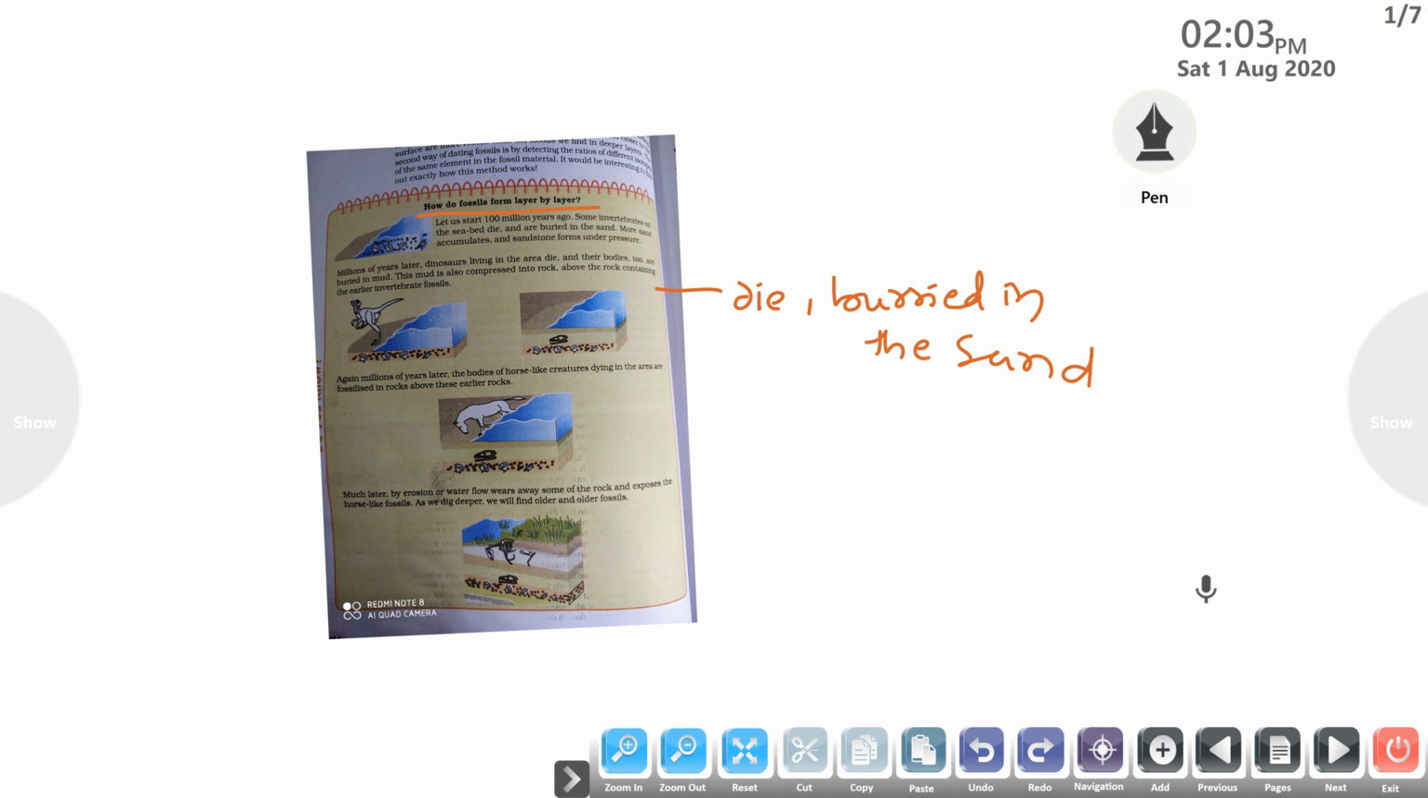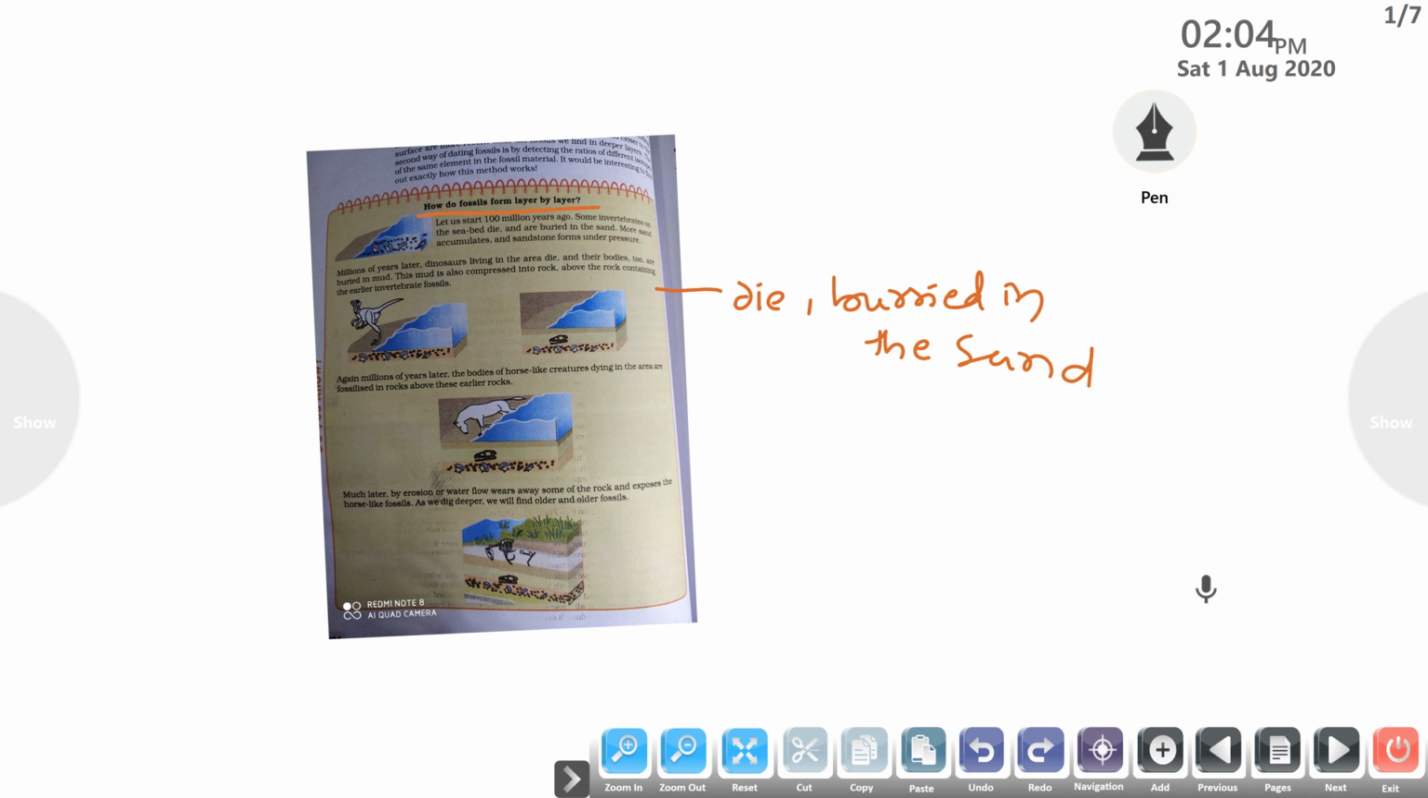In the same way, millions of years later, the bodies of different animals, like the horse and other creatures, die in the area and are fossilized in rocks above these earlier rocks. This is also the formation of fossils. In the last diagram, much later, erosion by water flow wears away some of the rock and exposes the horse-like fossils. As we dig deeper, we find older and older fossils.